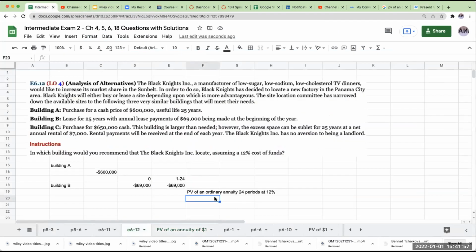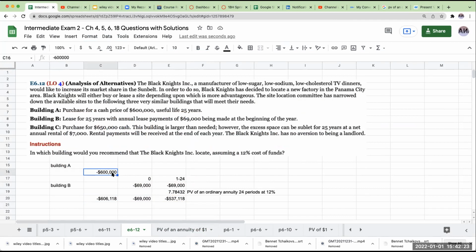And when I multiply this through, I get 537,118. When I add in the 69,000, the actual outflow of the lease is going to be roughly 606,118. So this is slightly higher than just going outright and purchasing the building.